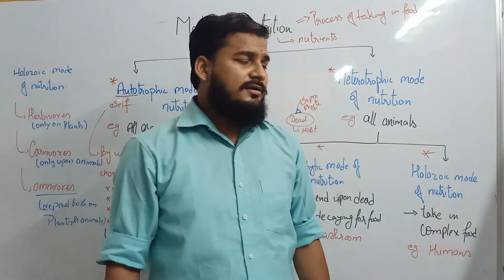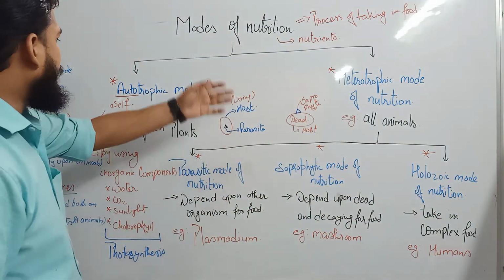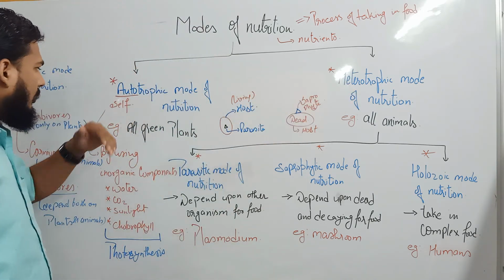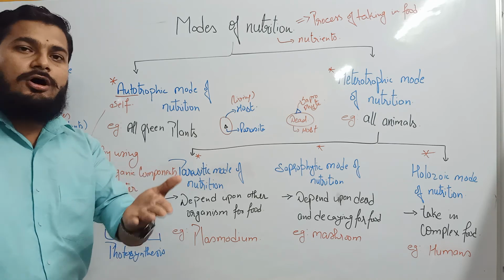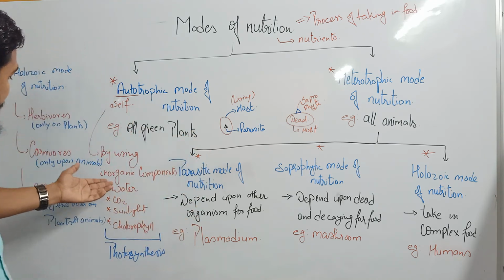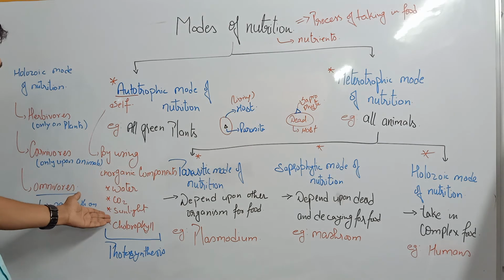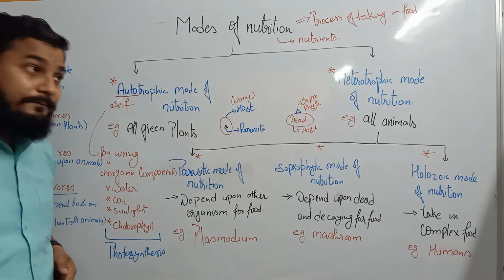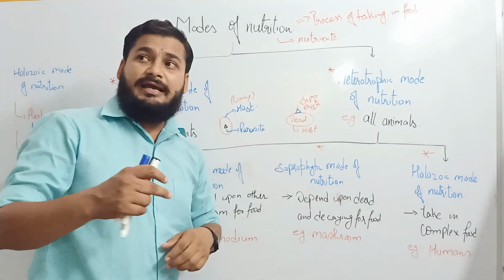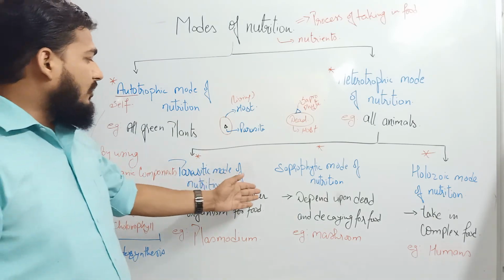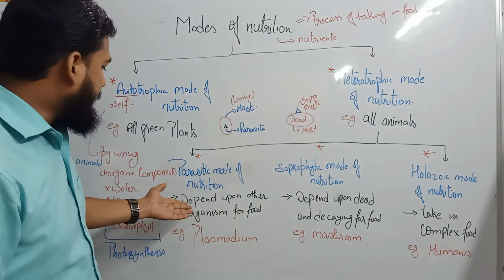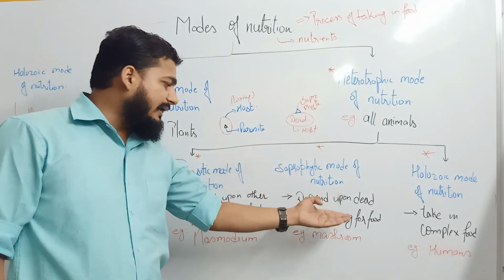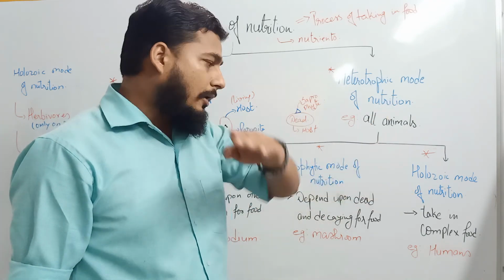So, taking up the summary of modes of nutrition, there are two modes: autotrophic mode of nutrition and heterotrophic mode of nutrition. Autotrophic mode of nutrition is the mode in which the organism prepares its own food by utilizing inorganic components like water, carbon dioxide, sunlight, and chlorophyll by the process known as photosynthesis. Examples are green plants. Heterotrophic mode of nutrition is again of three types: parasitic, saprophytic, and holozoic. Parasitic depend on other organisms for food. Saprophytic depend upon dead and decaying organisms for food. Holozoic take in complex food.